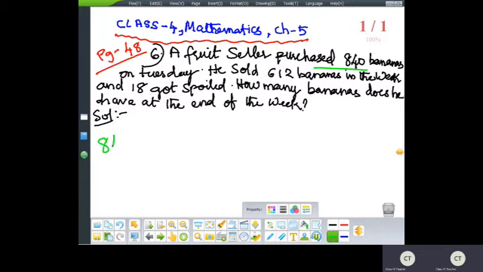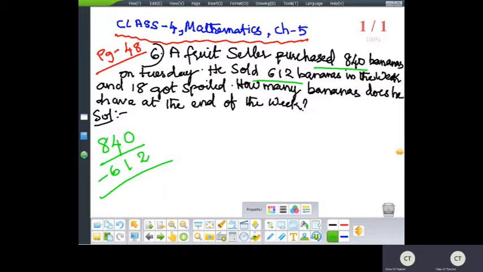So total bananas he was having is, he purchased 840 bananas from the wholesale market. In that 840 bananas, he sold 612 bananas. So how much will you get? Yes, simple subtraction. You can understand 840 minus 612 you have to do.